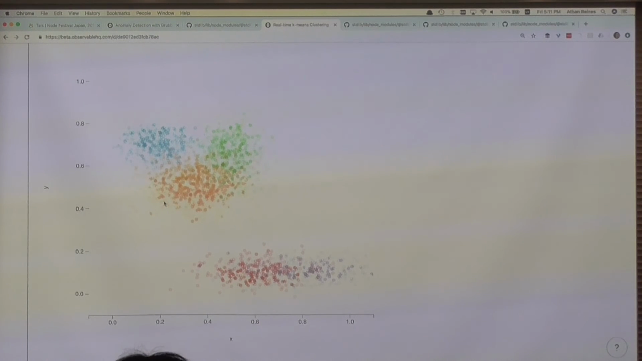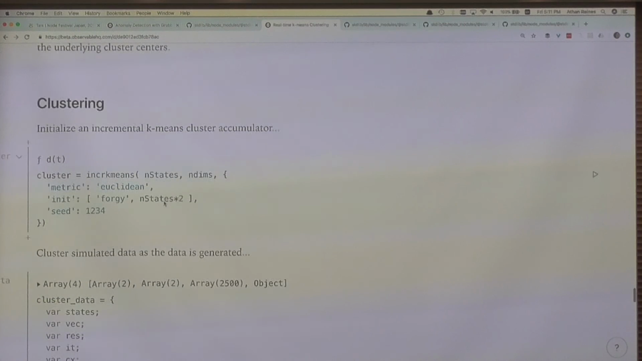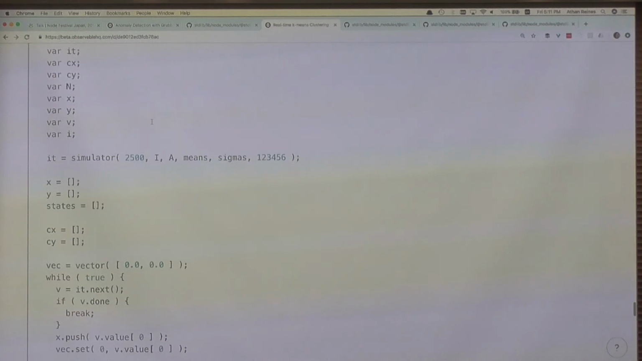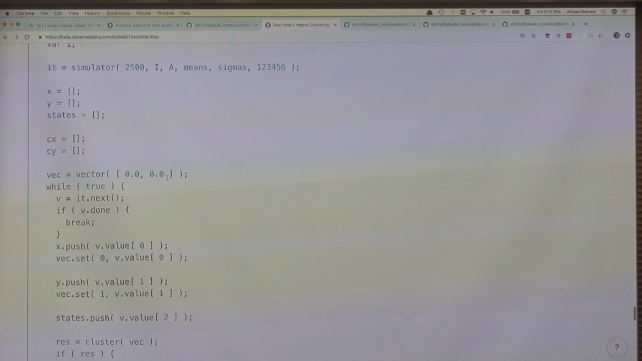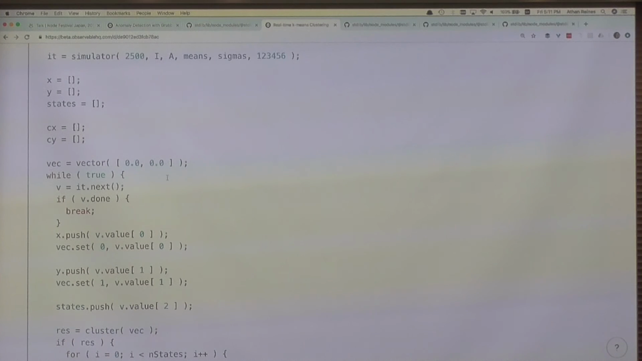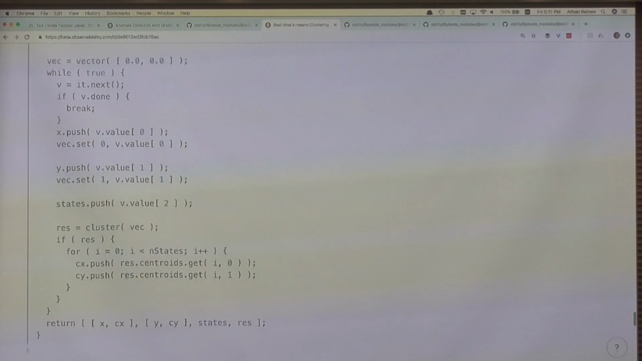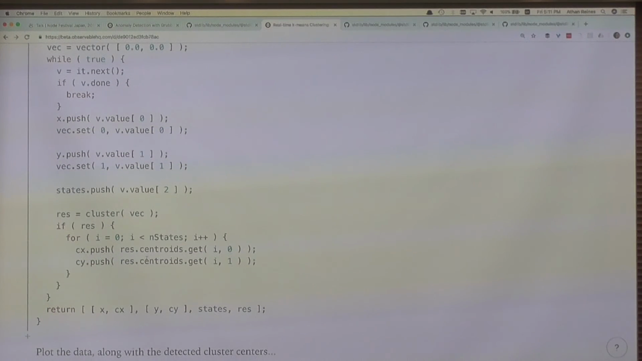positions of those clusters. So what we can do is we can initialize our cluster implementation. We then simulate some cluster data. And for each datum that we simulate, we then update our incremental machine learning algorithm, and then we record where that machine learning algorithm believes the centroids are.